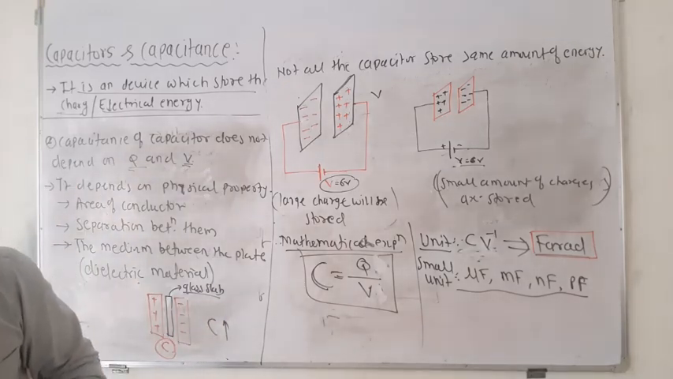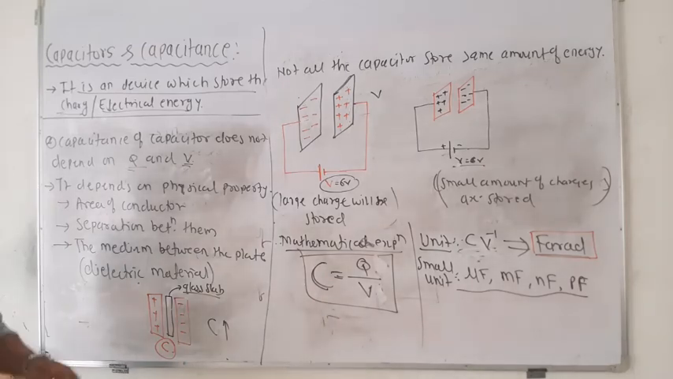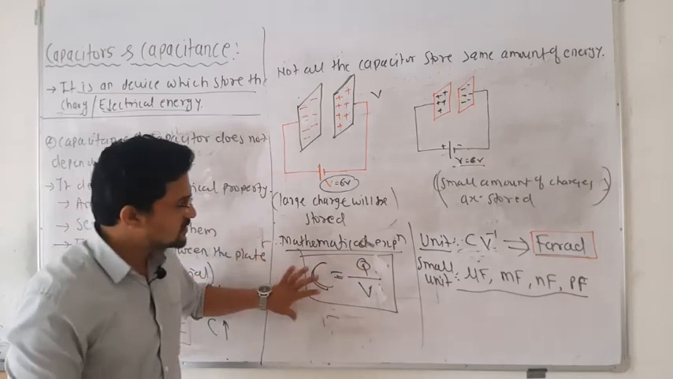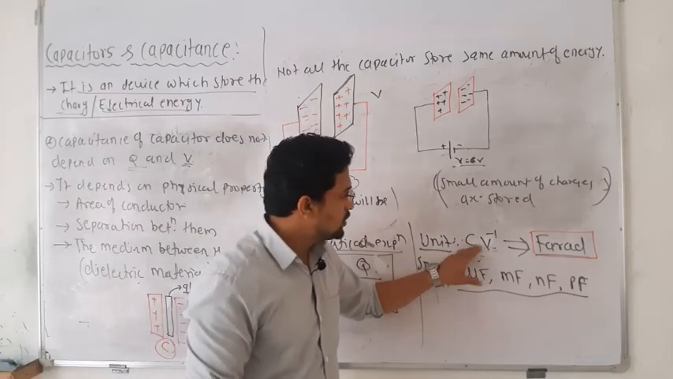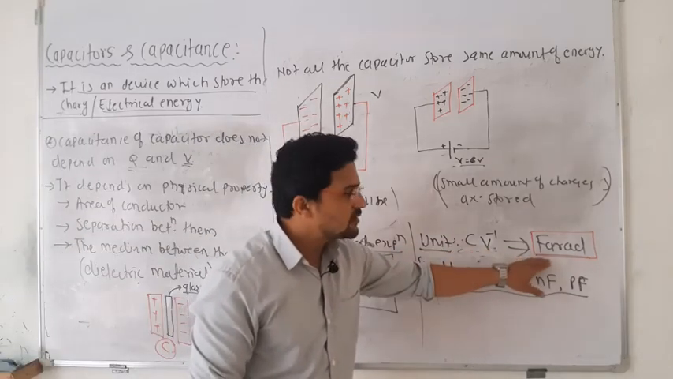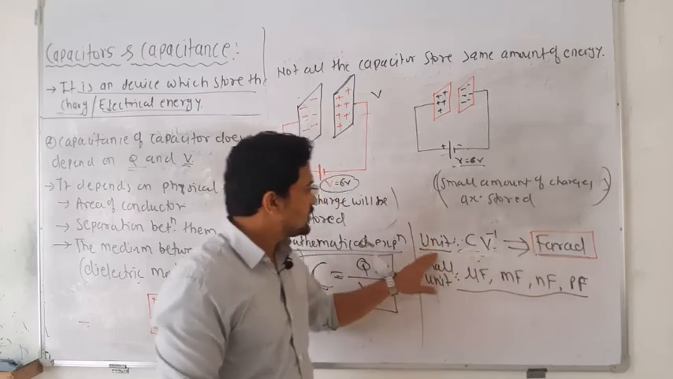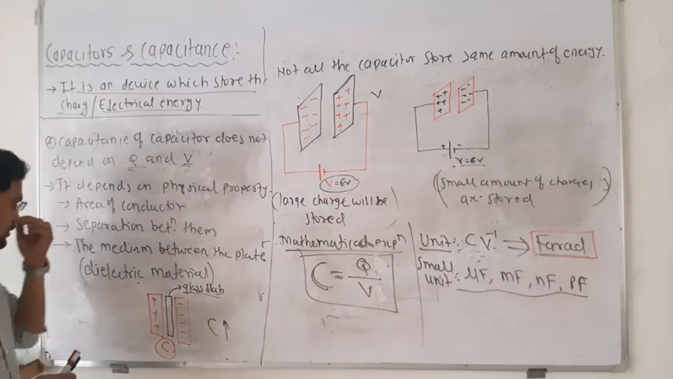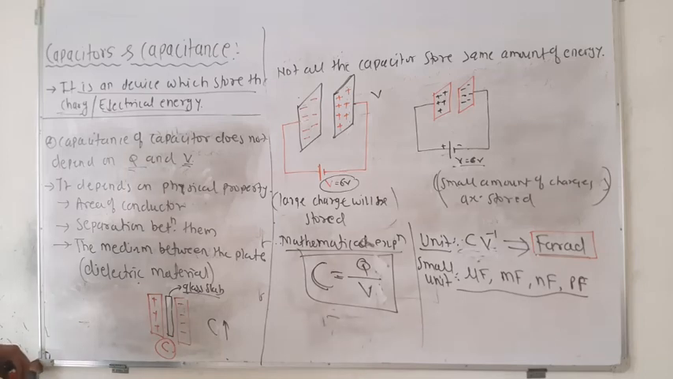So remember all these things, especially the equation and the unit, which is coulomb per volt, and coulomb per volt is nothing but the farad. So farad is the SI unit of capacitance. So now we will see an example.